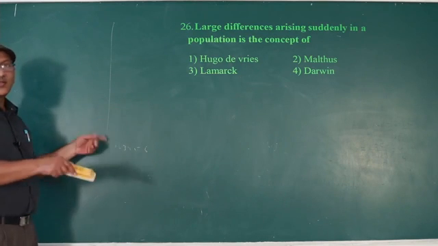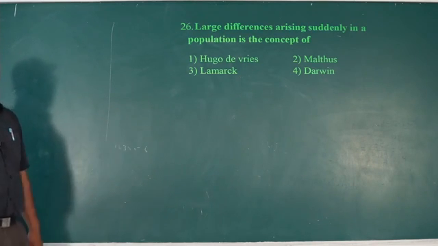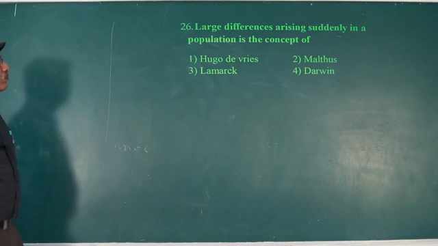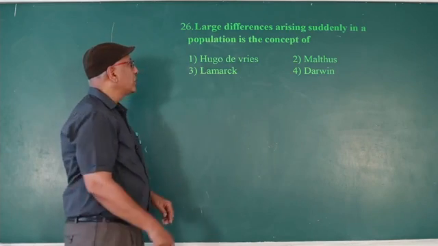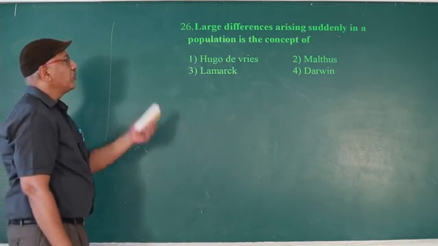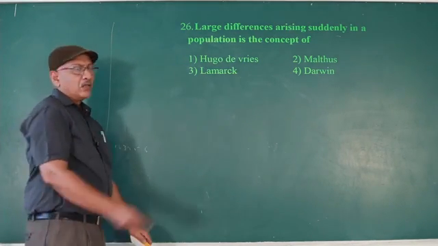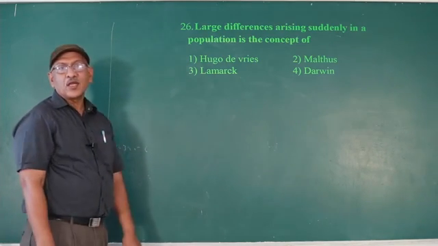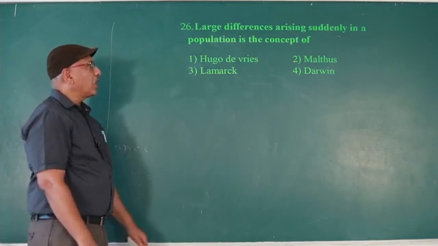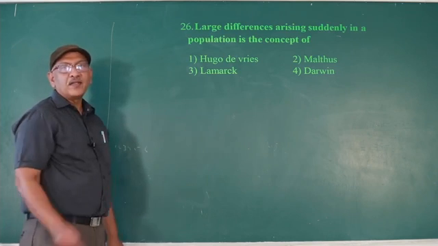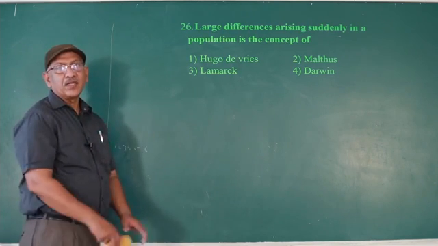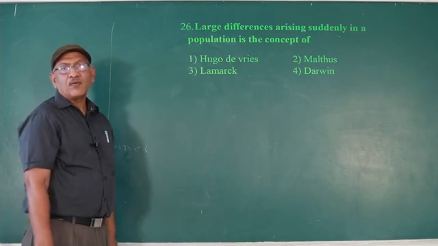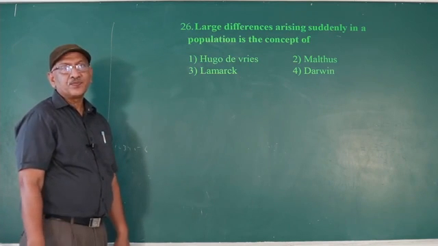As a result, struggle started among organisms. So Malthus is the author of An Essay on Population. Hugo de Vries, mutation theory. Lamarck, author of Philosophie Zoologique, coined the term Annelida. Darwin, natural selection theory, author of Origin of Species.